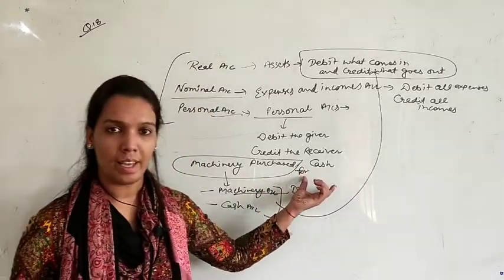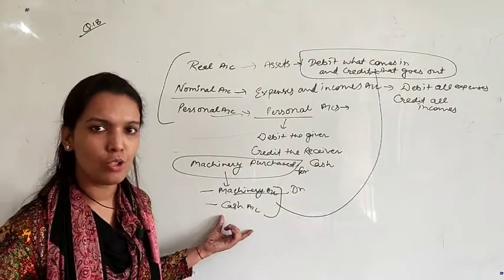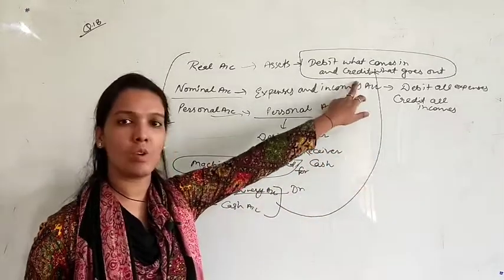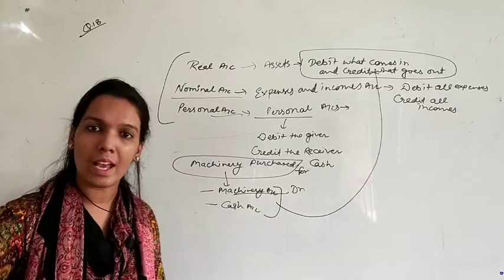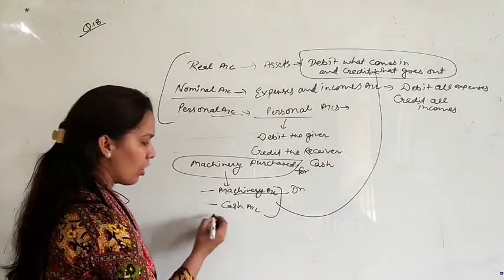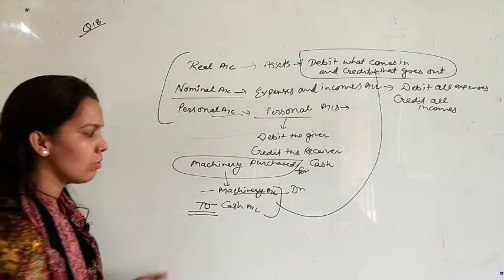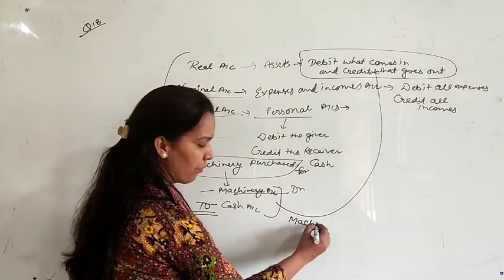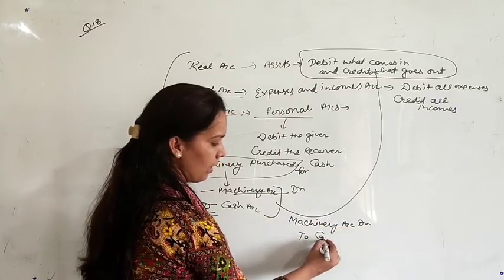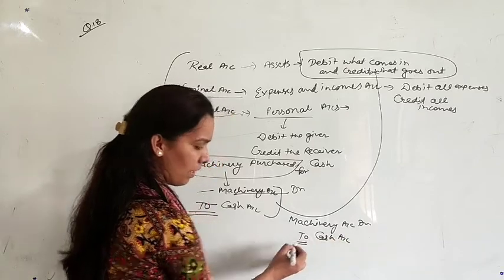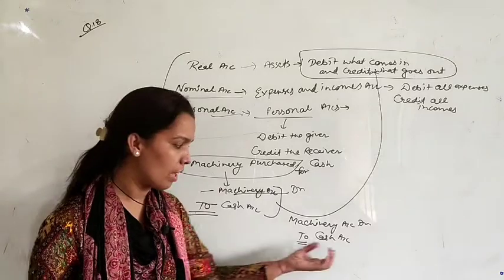You are paying cash for this machinery. Cash account is also your asset, and the rule of real account says credit what goes out. So what is going out from the business? Cash is going out from the business. So cash account will be credited, means to cash account. So in this case, we will form the entry: machinery account debit to cash account. What is the meaning of 'to' here? 'To' is denoting a credit transaction. We don't write credit here.